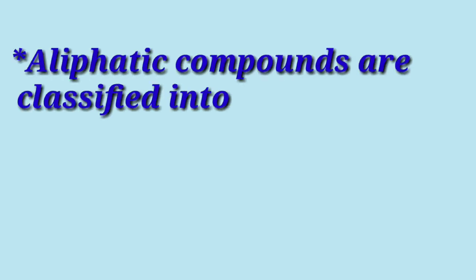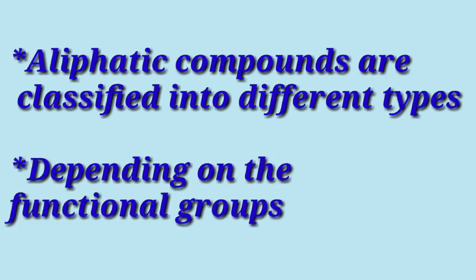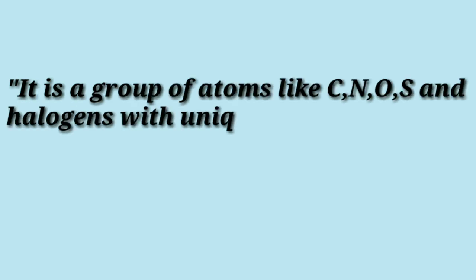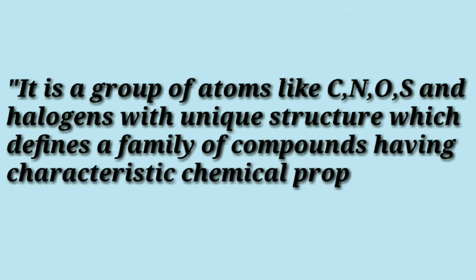So let's get started. Students, we know that the aliphatic compounds are classified into different types depending on the functional group present in the structure. A functional group is a group of atoms like carbon, nitrogen, oxygen, sulfur and halogens with a unique structure, which defines a family of compounds having characteristic chemical properties.